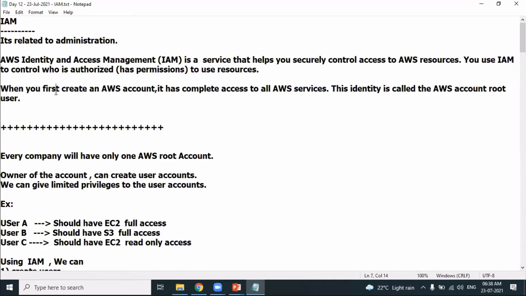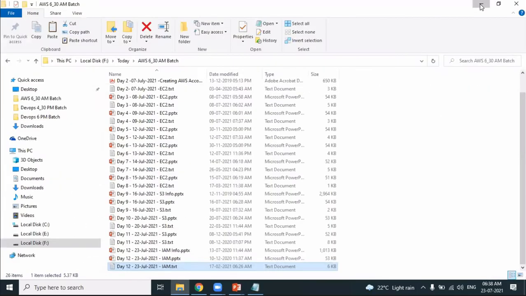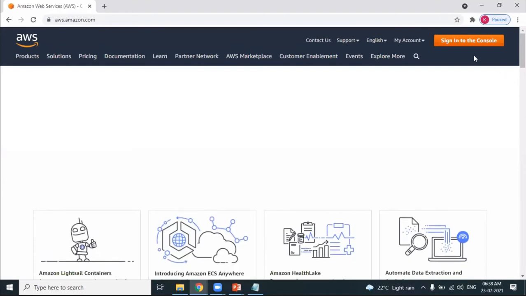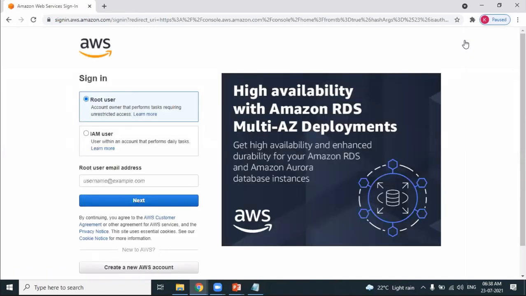When you create an AWS account, we all have created an AWS account, isn't it? Once you are done creating it, daily we are logging into AWS. What is the URL? aws.amazon.com. Have you observed that daily we are logging in with our email address and password? But a very important point you need to keep in mind: you can sign in as two types of users, root user and IAM user. Have you observed this?